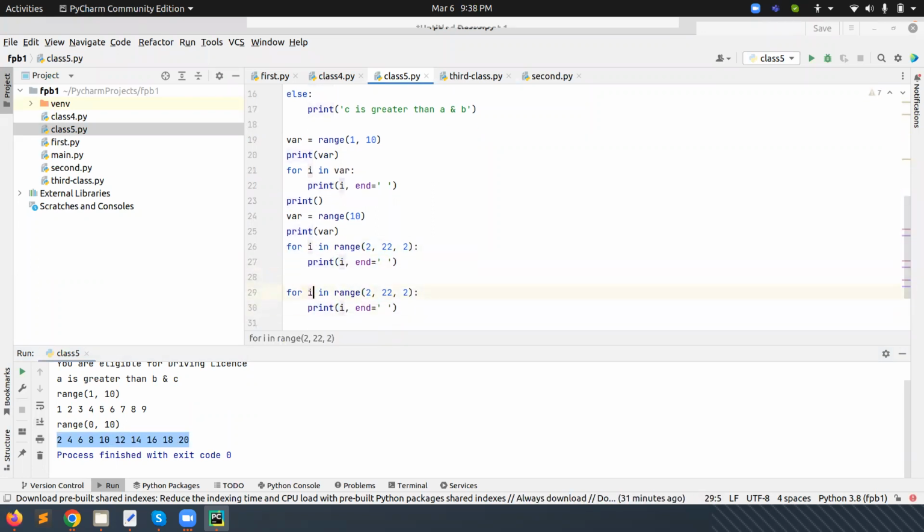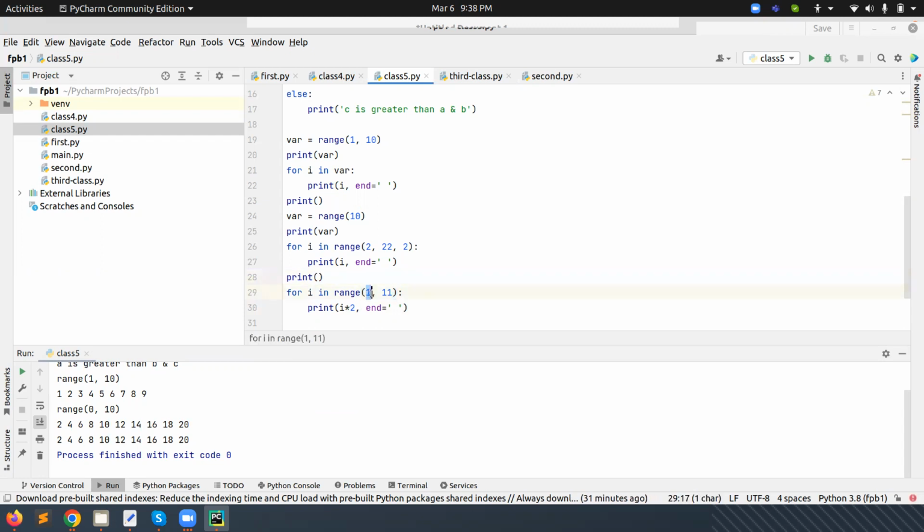We can also do this in a different manner. If we want to give 1, and then we need to go to 11, and we don't need to give this one, then what we can do here is multiply by 2. In this way also we can achieve what we have given here.